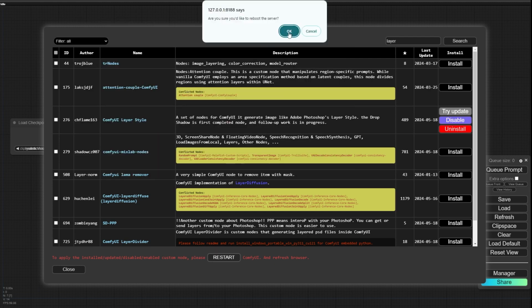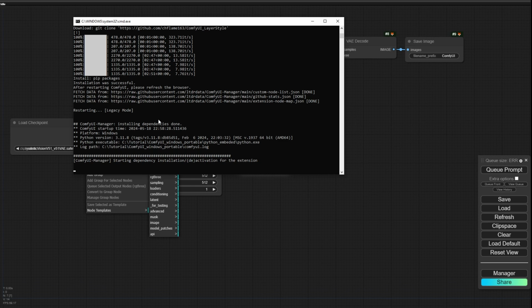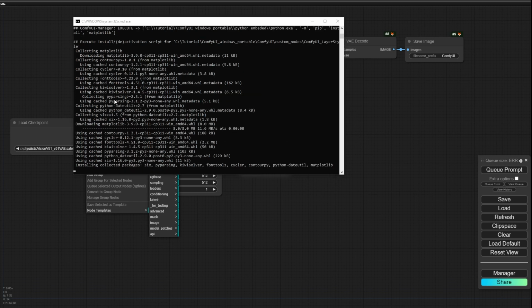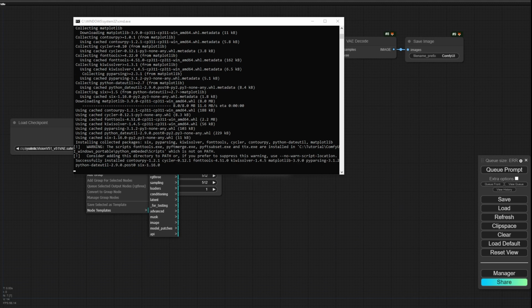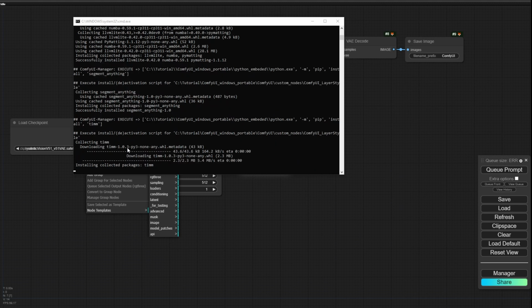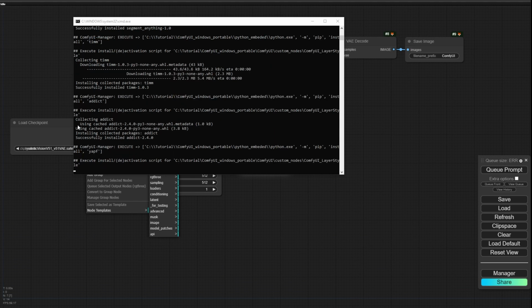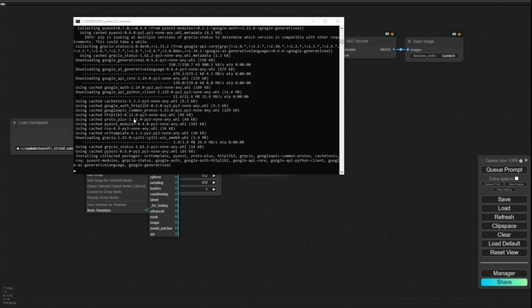Now I can restart my ComfyUI and wait for it to restart. Now you can see it's also downloading some other Python files, and still it's downloading some files before starting ComfyUI.